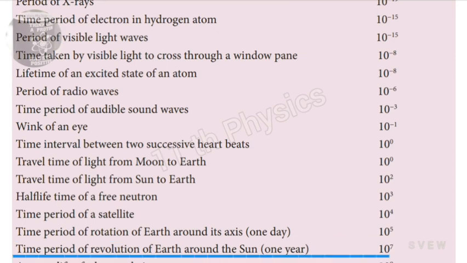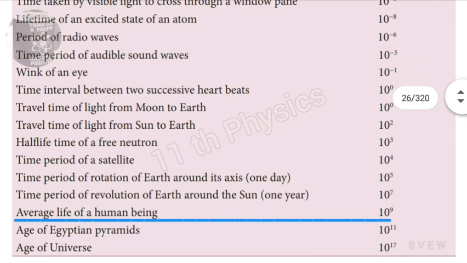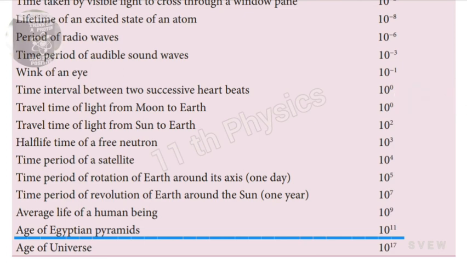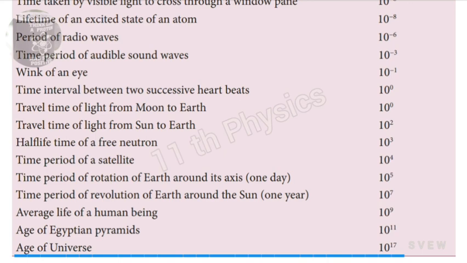Time period of revolution of earth around the sun, per 1 year, 10^7, that means 1 crore seconds. Average life of a human being 10^9 seconds, that means 1 billion seconds. And age of Egyptian pyramids 10^11. And the last one, the age of universe is 10^17.